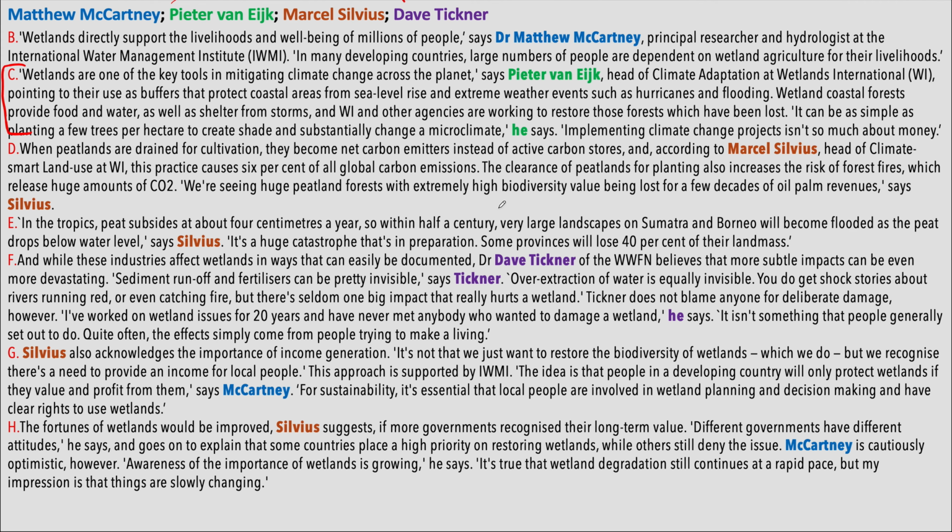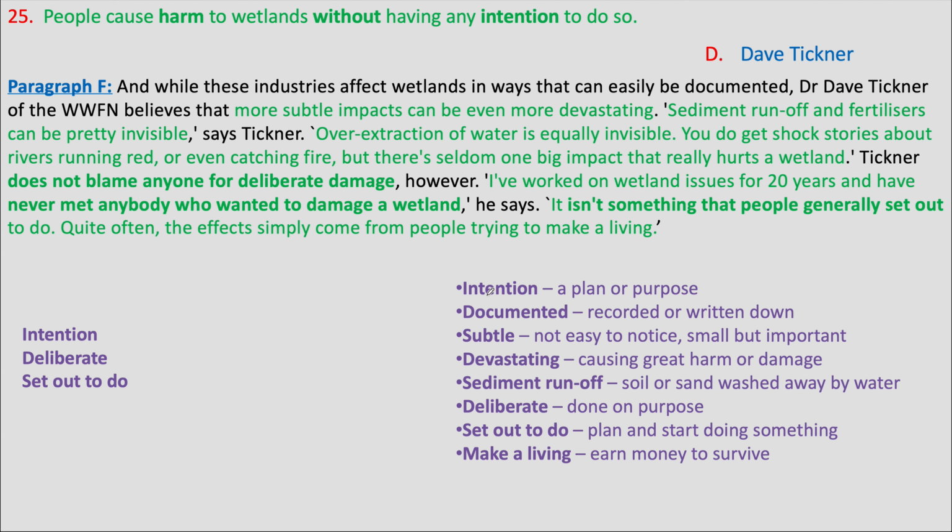After this, we will read about Dave Tickner, because this person is also mentioned only in one paragraph. In paragraph F, there is a lot of information in direct quotes. That is, all of this is what this person has said. And some part is also mentioned as Dave Tickner believes. So this also means this is something that he has directly said, or this is something that he believes in.